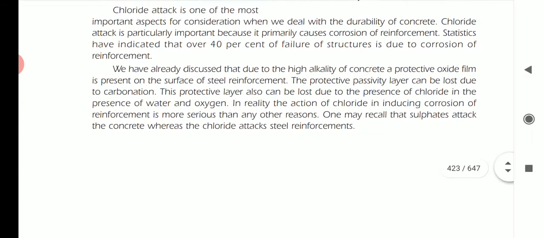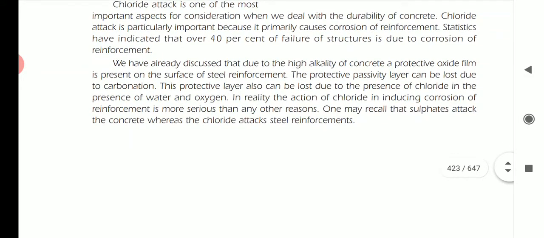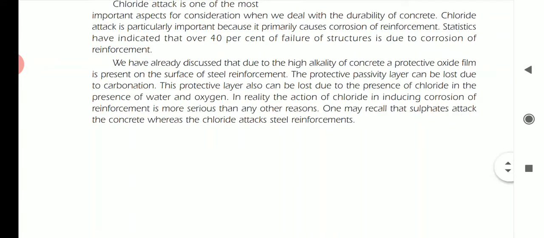As I already discussed, due to the high alkalinity of concrete, a protective oxide film is present on the surface of the steel reinforcement. The protective passive layer can be lost due to carbonation. This protective layer also can be lost due to the presence of chloride in the presence of water or oxygen. If you use chloride-containing water for mixing, then this chloride will remove the cover which is formed on the surface, and it will penetrate into the concrete and form corrosion.